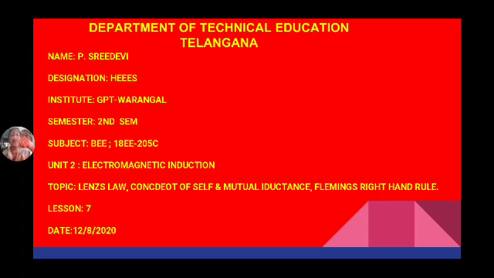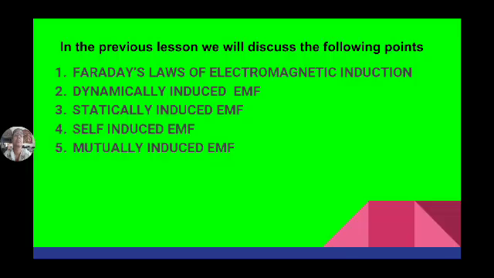Then EMF will be induced in this conductor. In a simple way we can say, whenever the flux linking with the conductor is changing, then EMF will be induced in that conductor. This is known as Faraday's first law, which we discussed in the previous lesson.